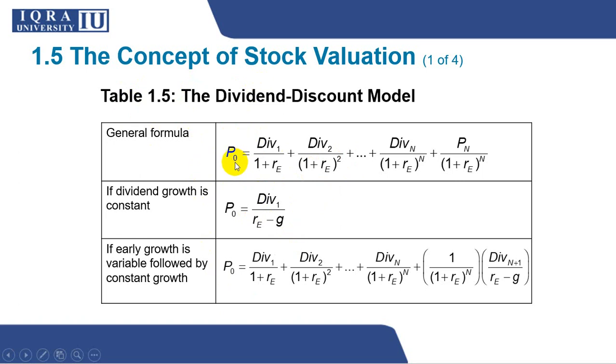Zero means today. So this is a general formula if the growth is variable. RE means the return on earnings, the earning return. So these are different formulas. You will see these formulas in detail in the future sessions, so I will leave this here and not explain it now.